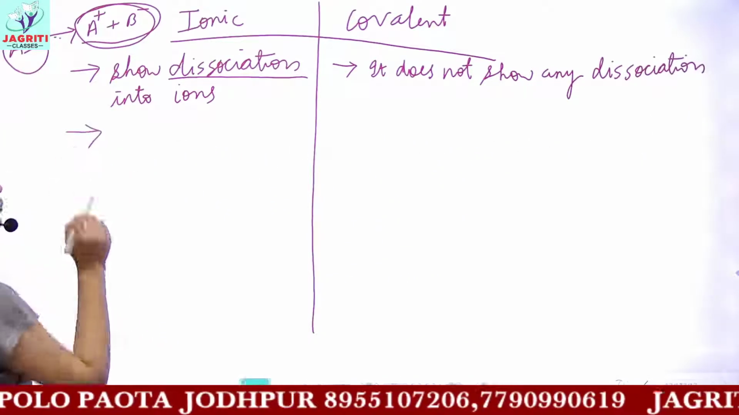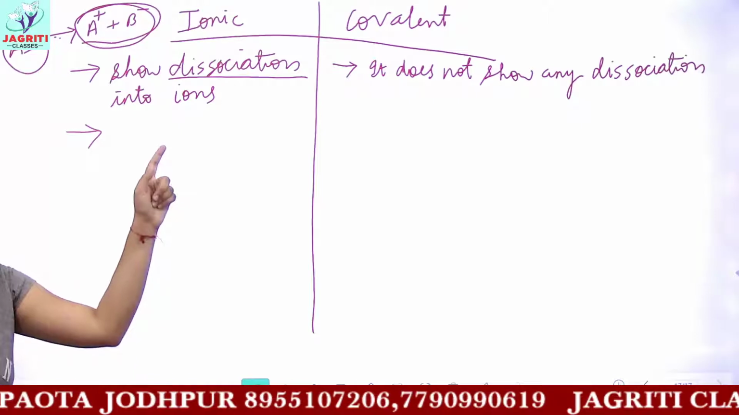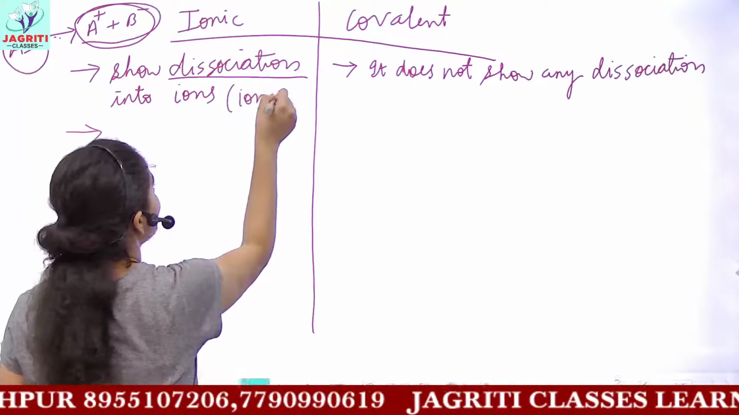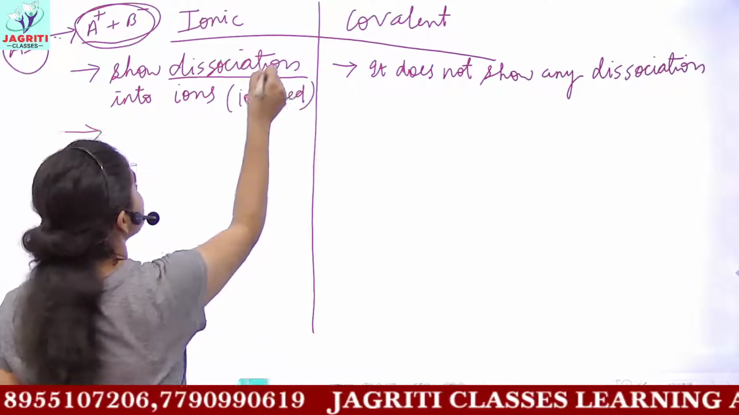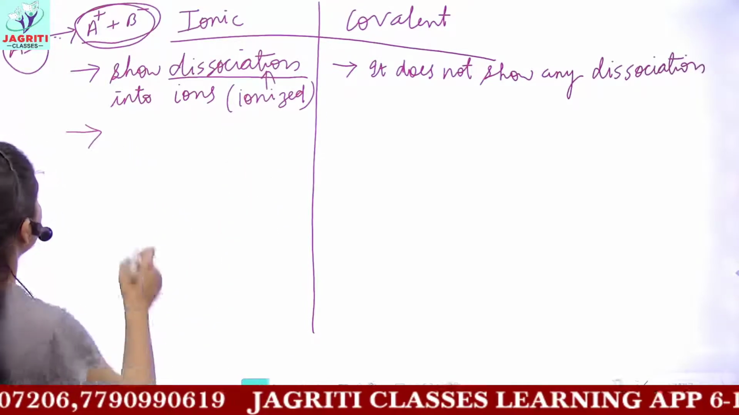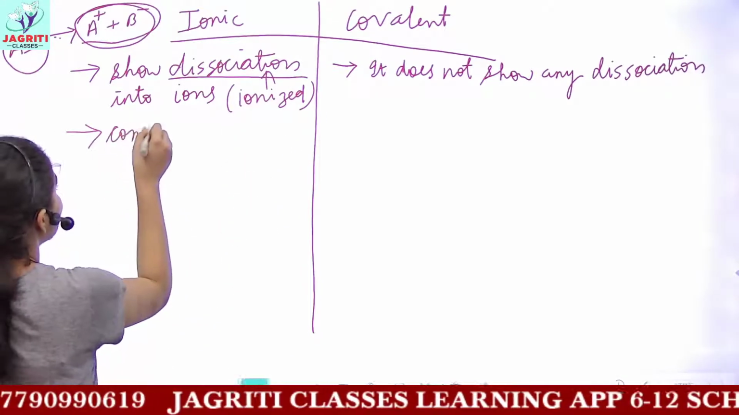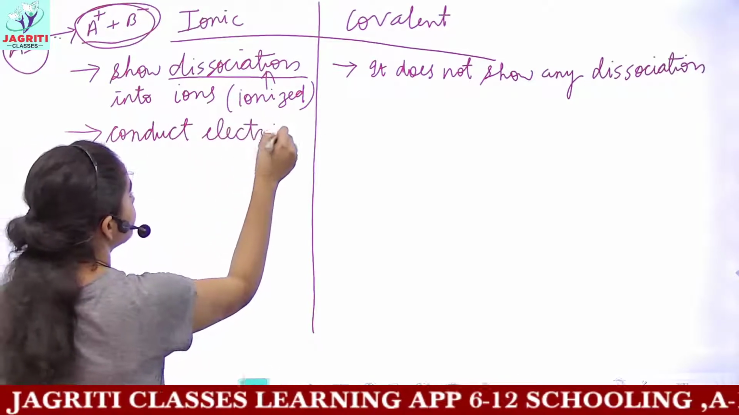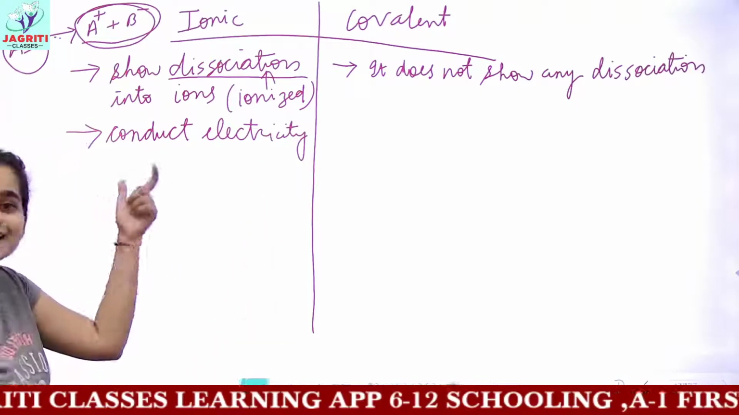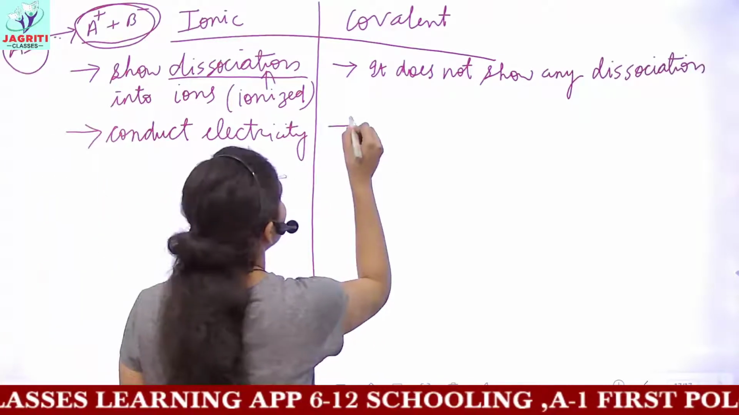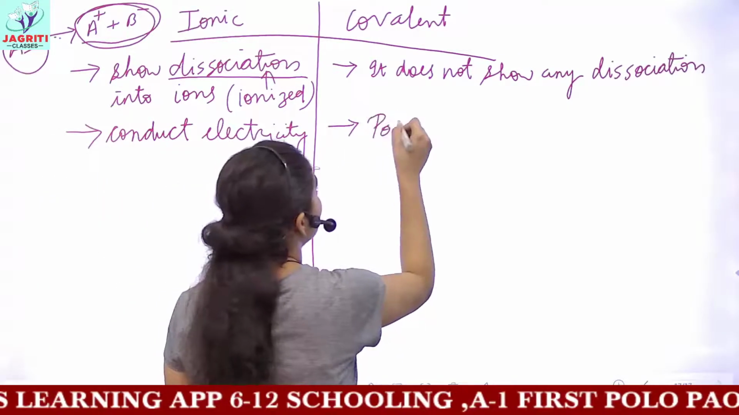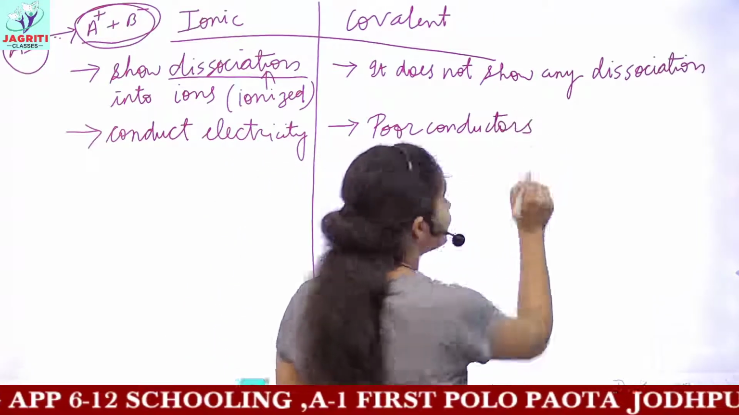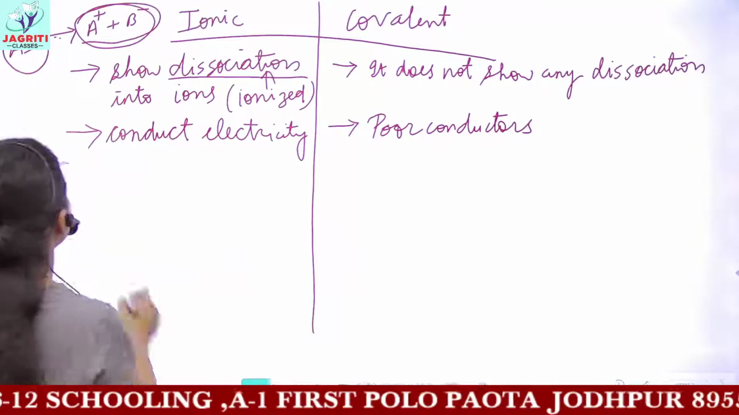The next point: because these ionic compounds dissociate, or you can say get ionized, which also means the same as dissociation, they conduct heat and electricity. Ionic compounds are good conductors of heat and electricity, while covalent compounds are poor conductors of heat and electricity.